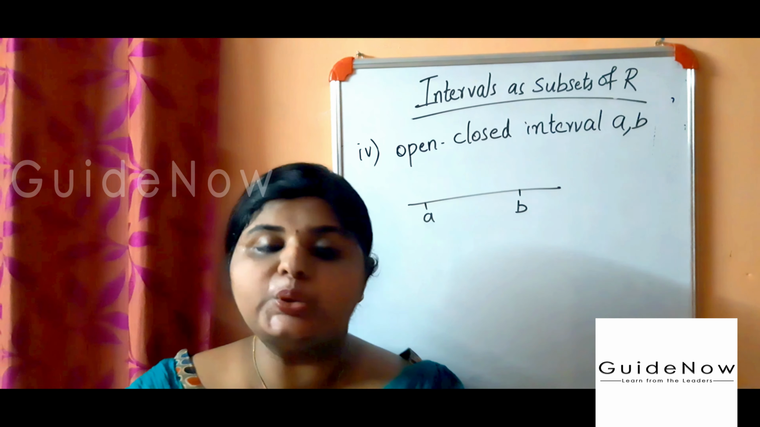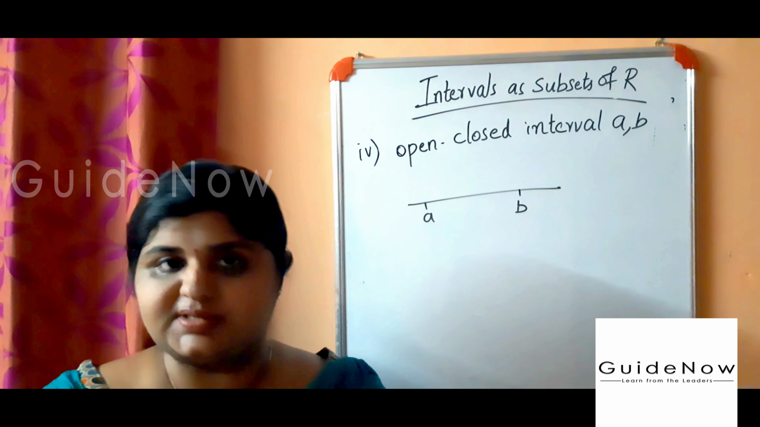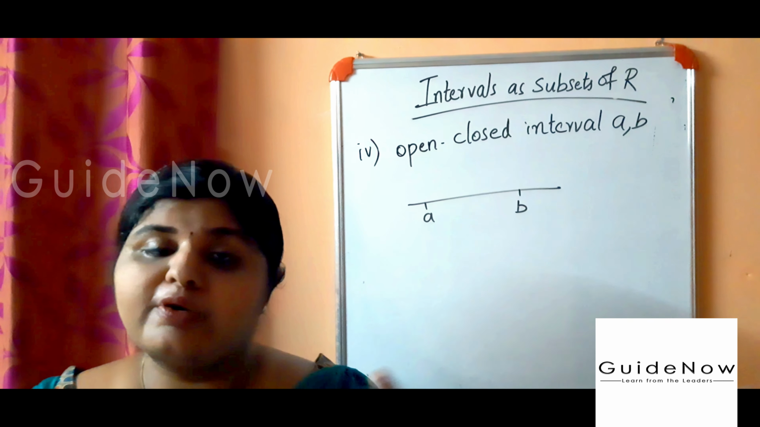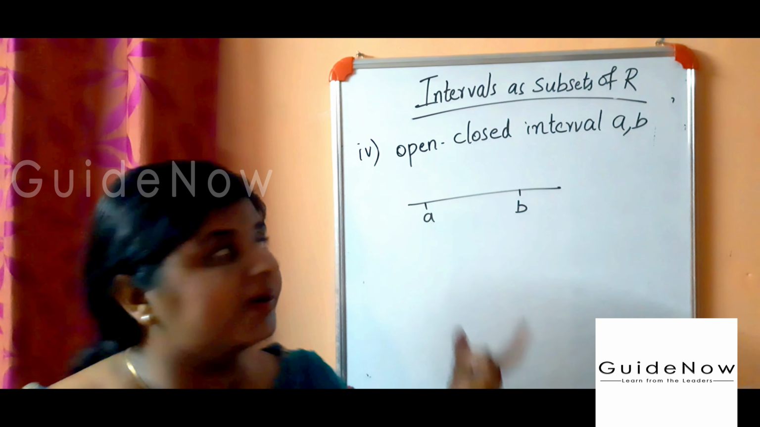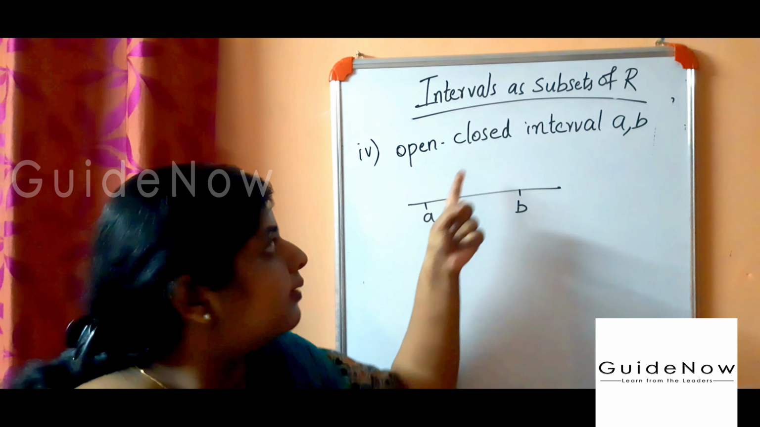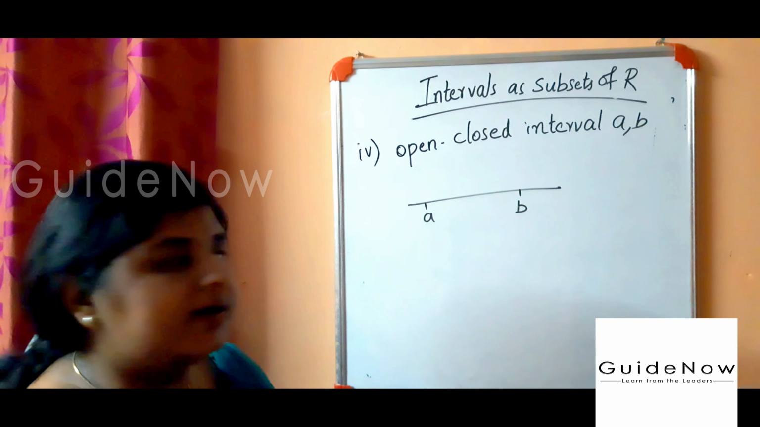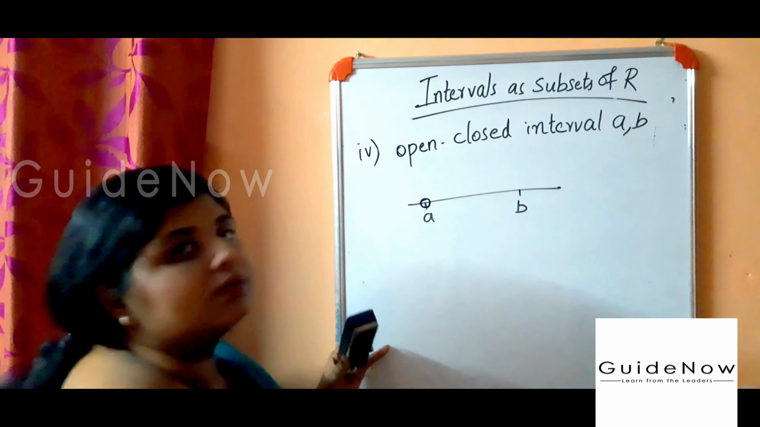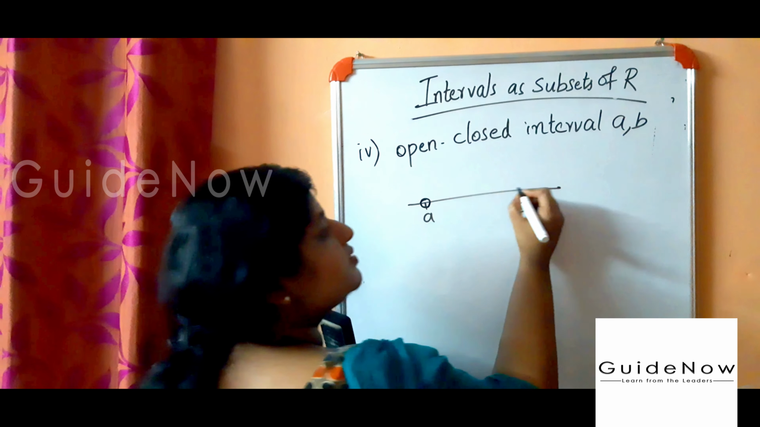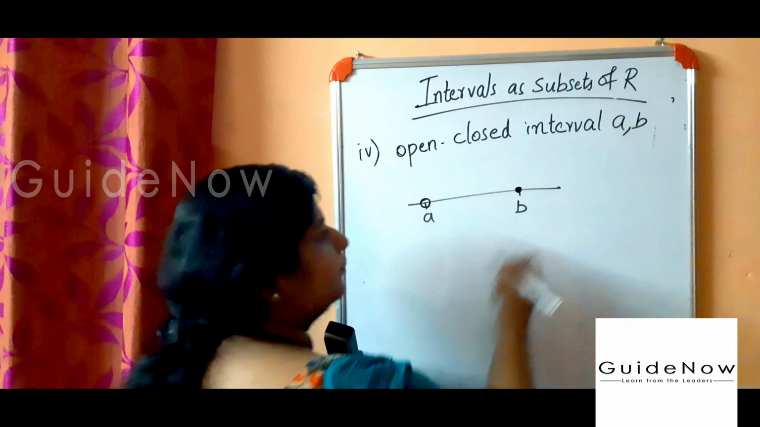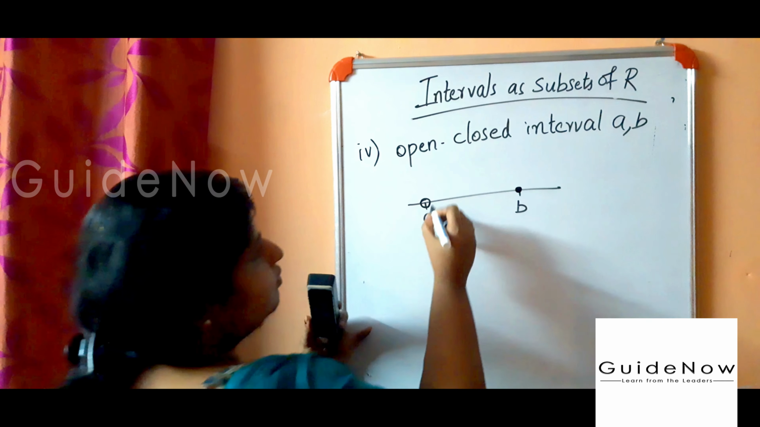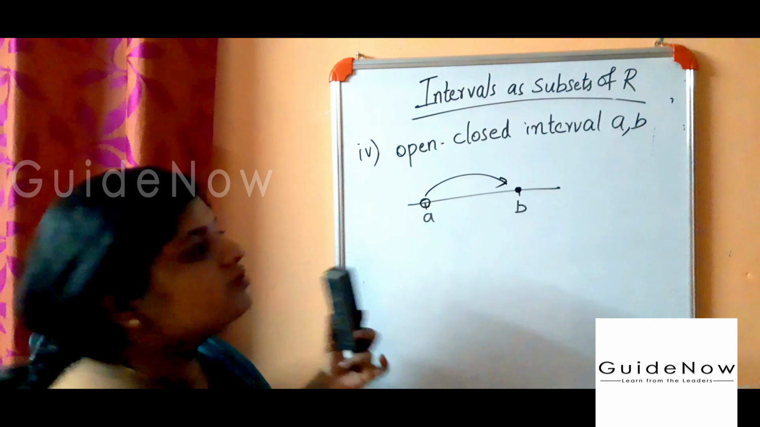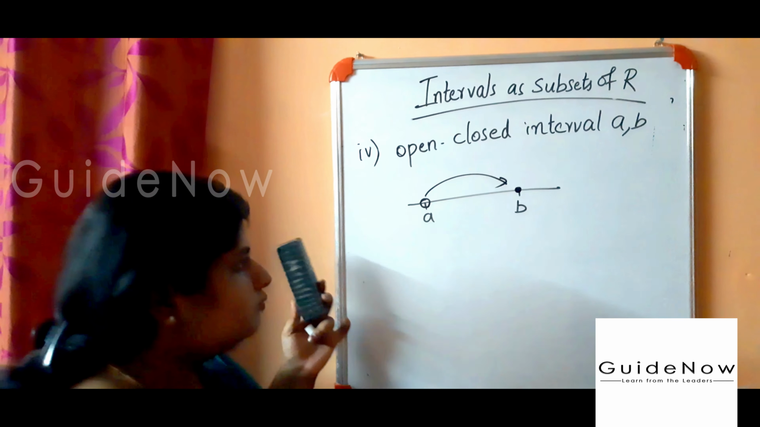Fourth one is what? Open closed interval of A and B. What is open closed? Here A is open, B is closed. Open means A is not included, and B is included, closed. This one is the open closed interval of A and B.